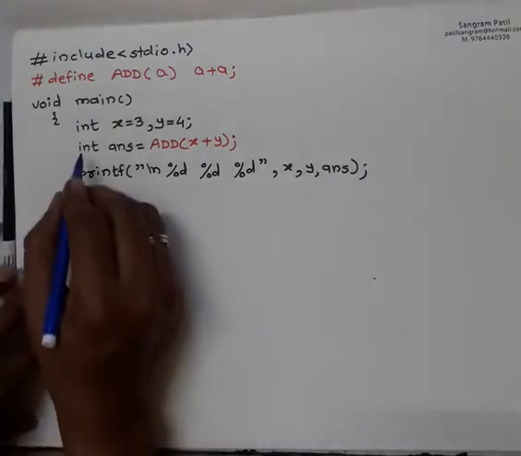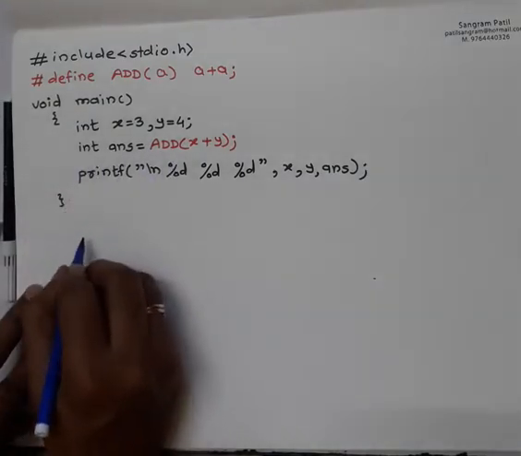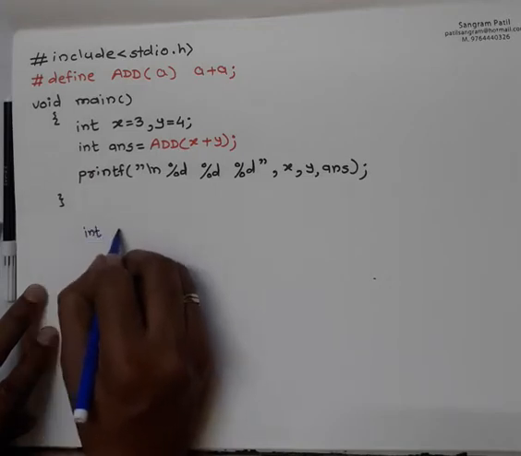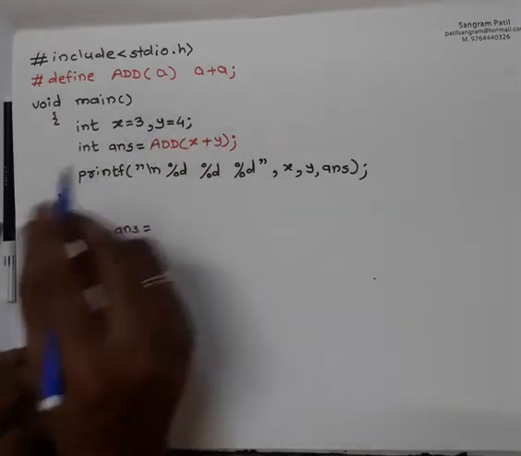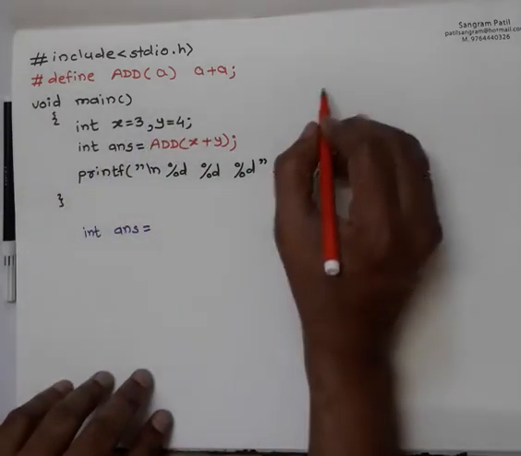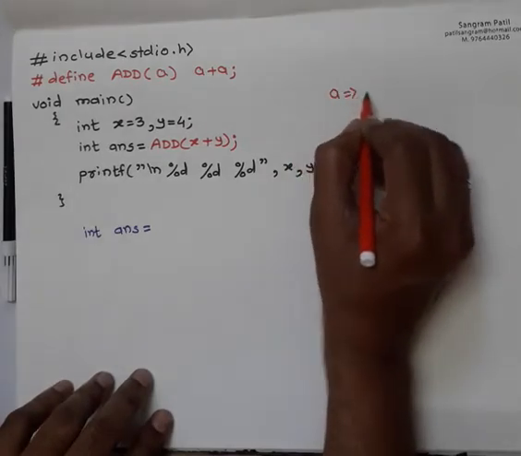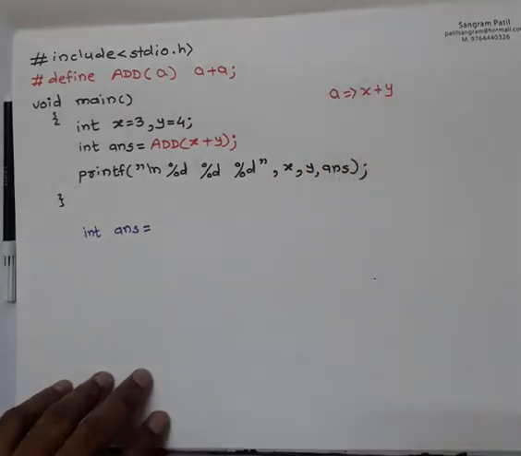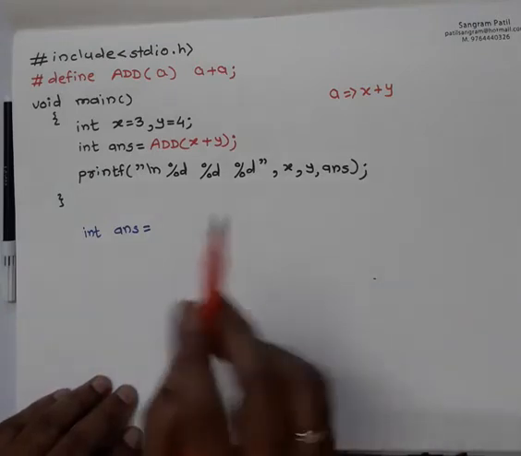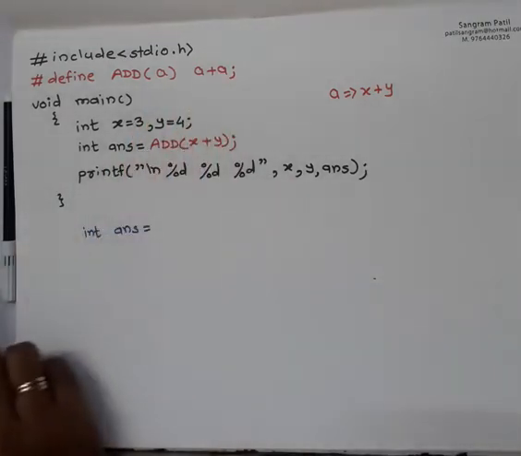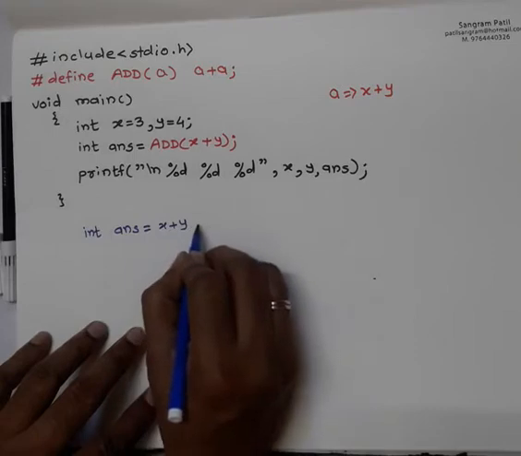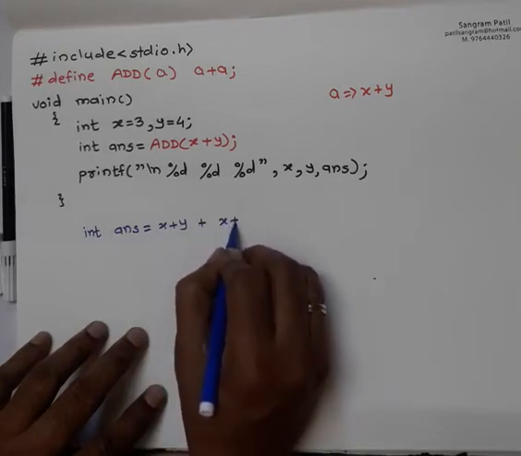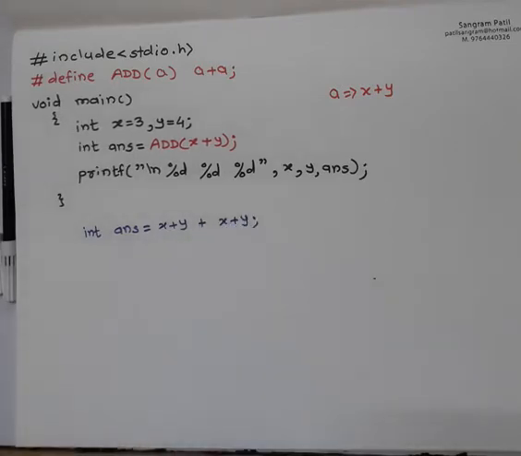Okay. Similarly, I have tried here one more question, which is a simple question. Now this statement, answer equal to, will be replaced like integer answer equal to x plus y. Here the most important part is that a is your x plus y. So this a plus a will become x plus y plus x plus y. Like this it will become.